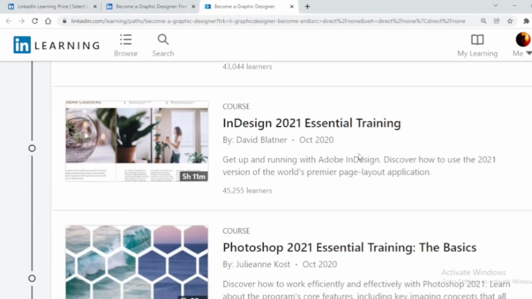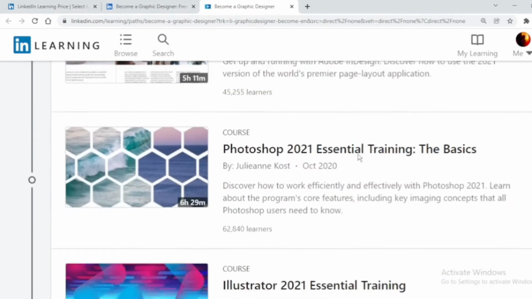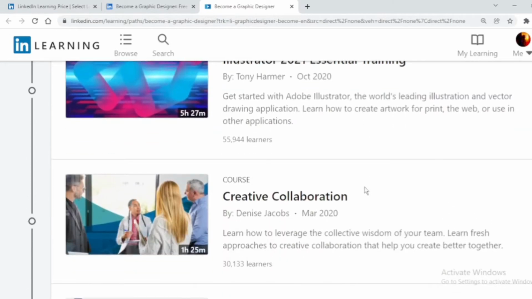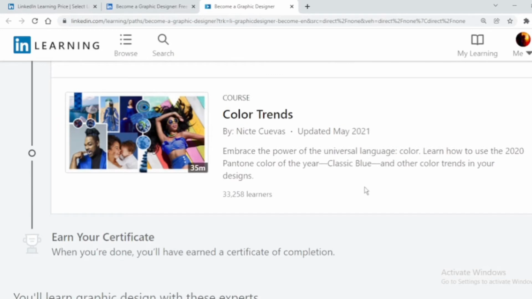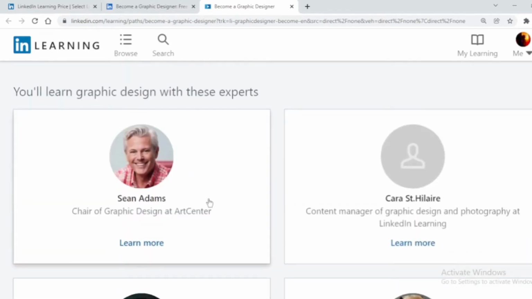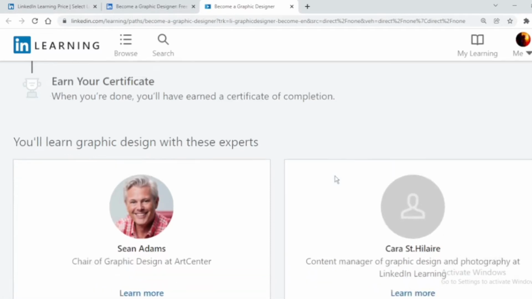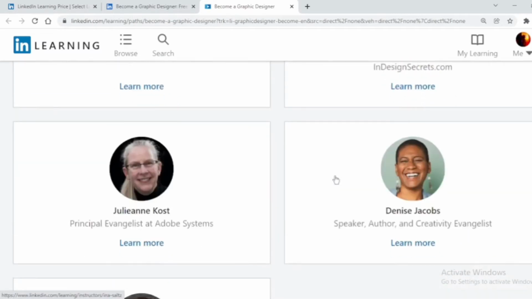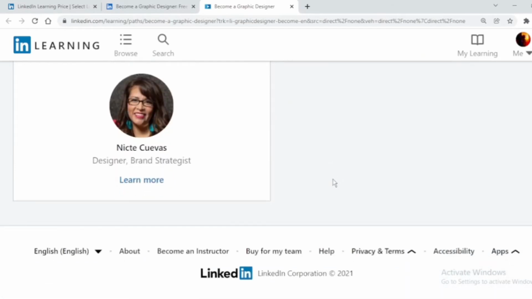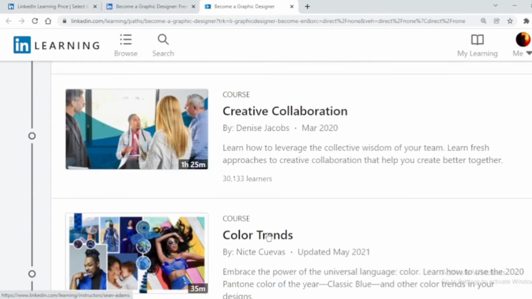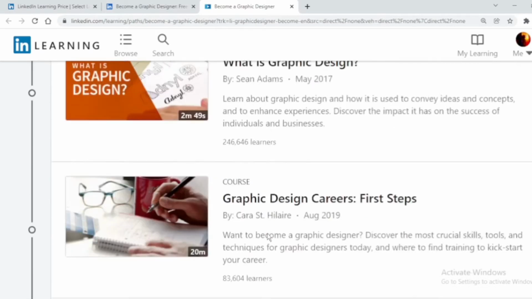This again has 45,000 learners enrolled in it. Then Photoshop is another, Illustrator, then creative collaboration, color trends. These are all the courses you have to go through. Then you will earn a certificate. After doing all these courses, you will earn a specialist certificate of graphic designer. These are the creators and contributors of this course. So you can easily go through it.